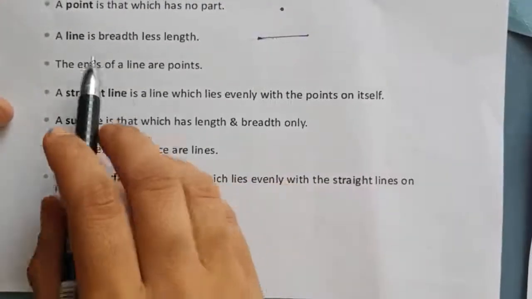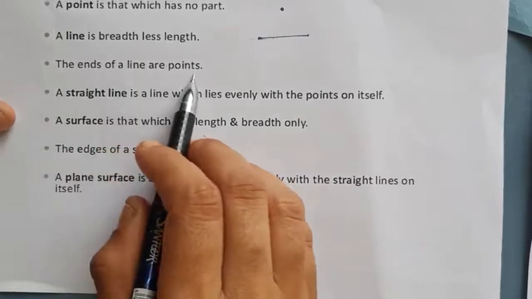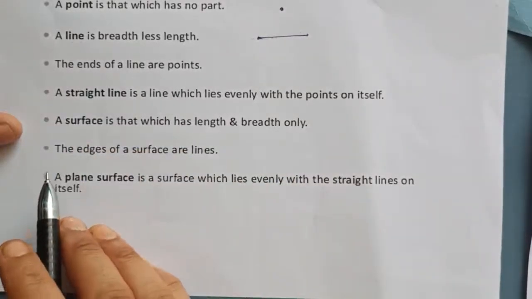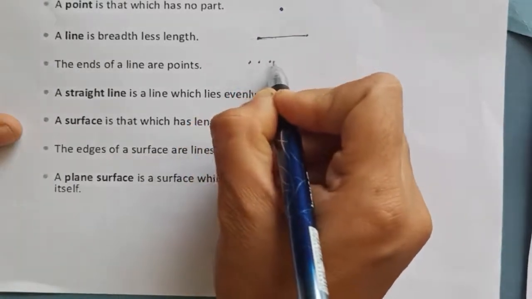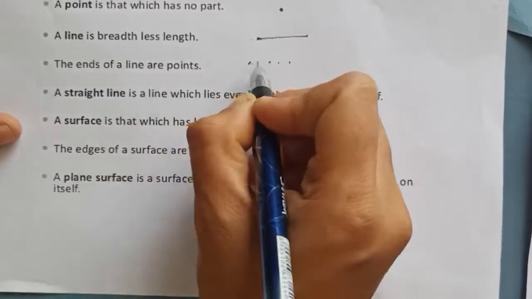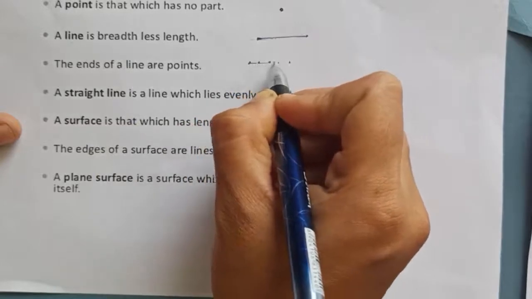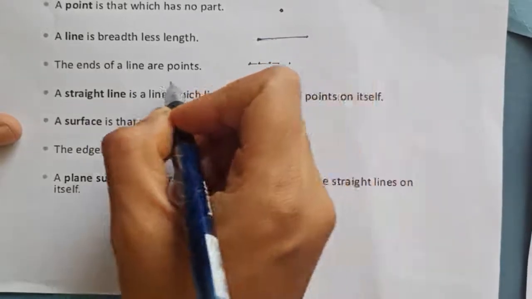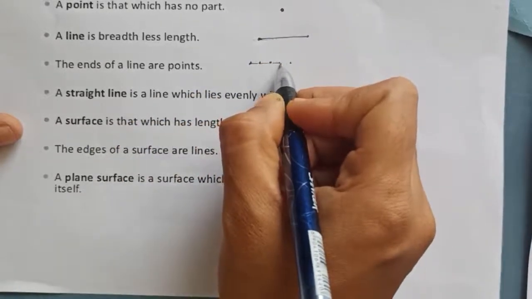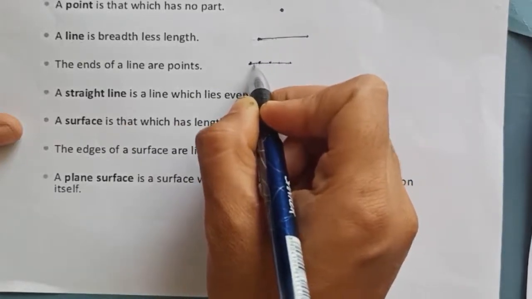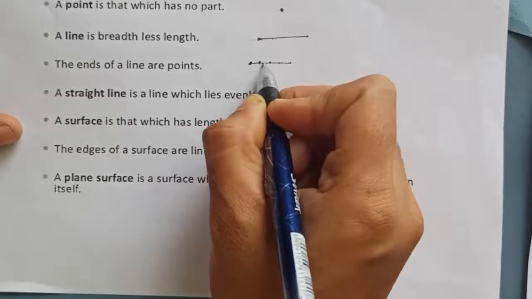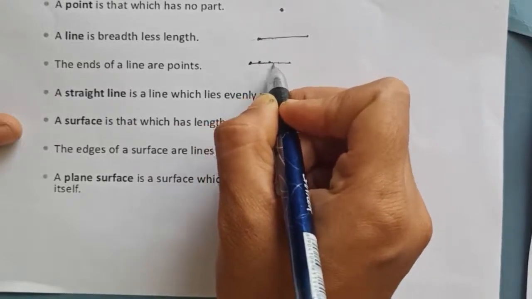Next point: the ends of a line are points. When we make a line, joining point to point, the line ends with what? End points. A line ends with a point. See, this is a line, and it ends with a point.